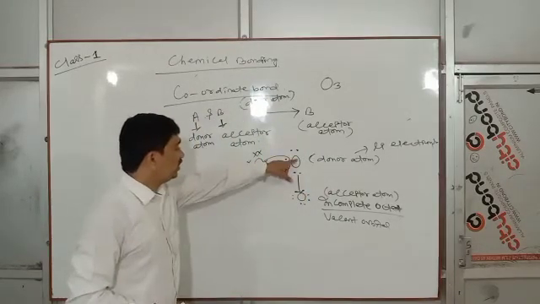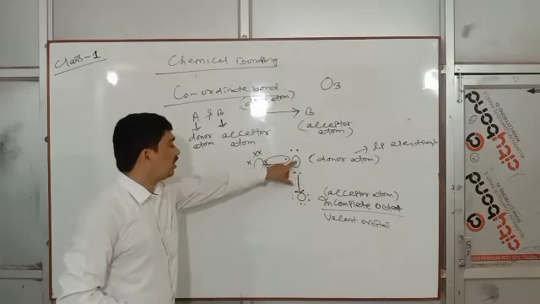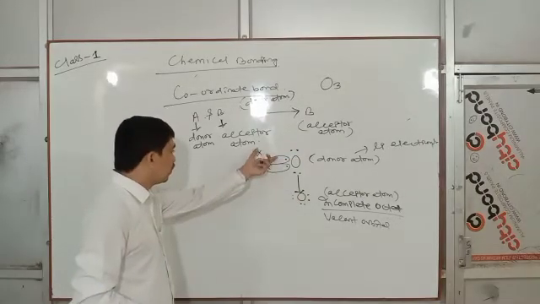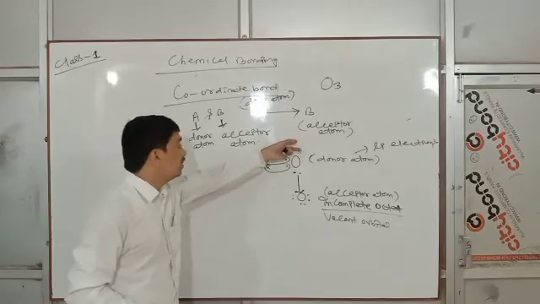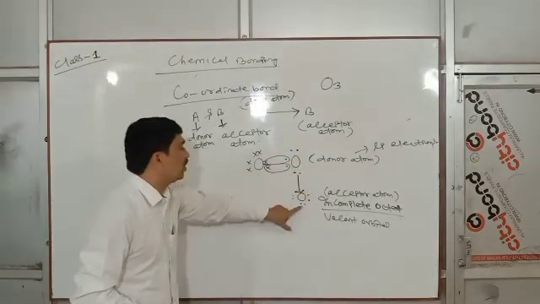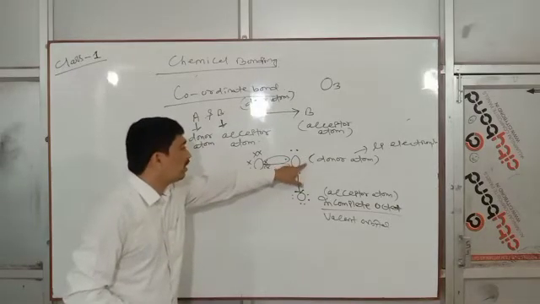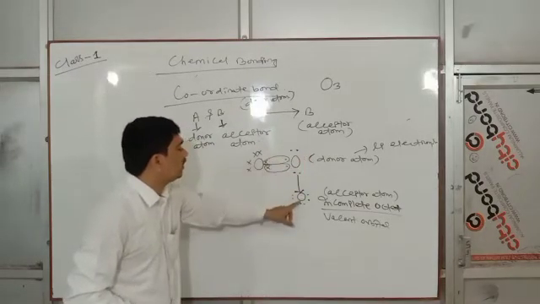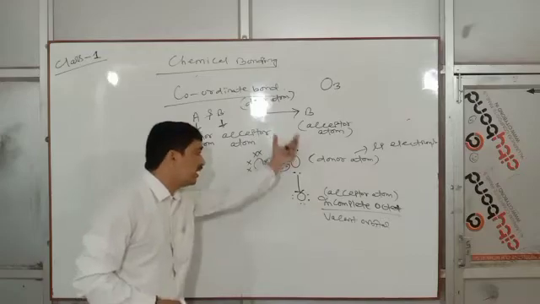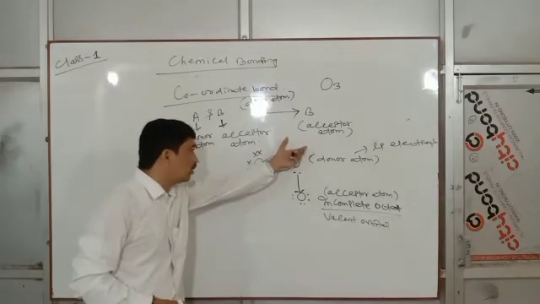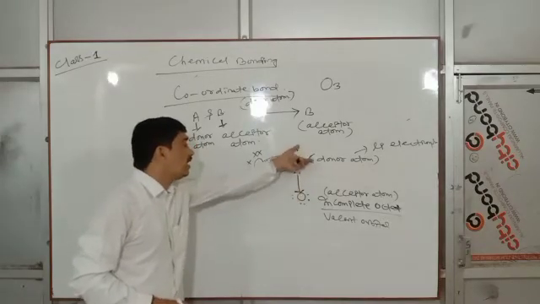So this is the donor atom, this is the acceptor atom. First, the covalent bond is formed, then the remaining lone pair is donated. One is the acceptor atom, one is the donor atom. The donor atom must have a lone pair of electrons, and the acceptor atom must have a vacant orbital in order to accept the lone pair donated by the donor atom.